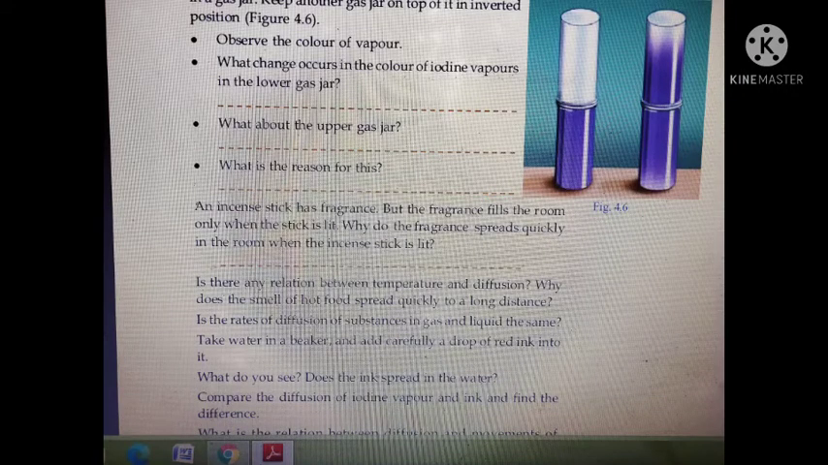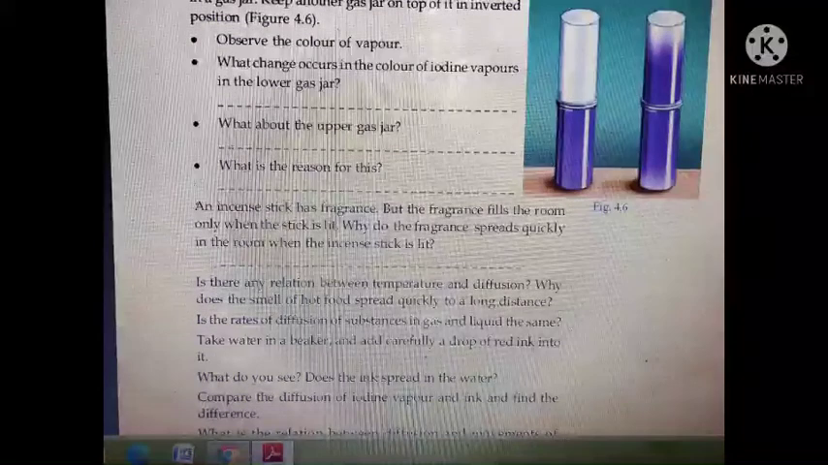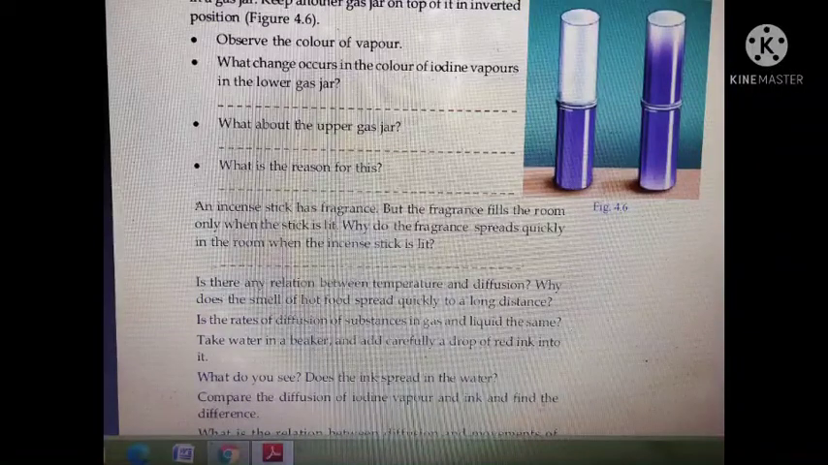In solids, is there a similar possibility for diffusion? No. Place a drop of ink on a glass plate and observe. What do you see? Then we can define diffusion as the spontaneous mixing of different particles.